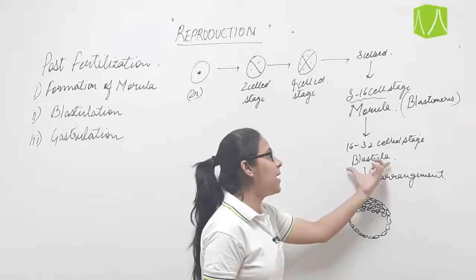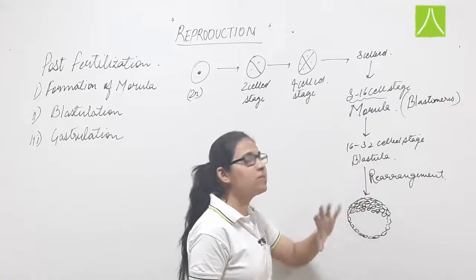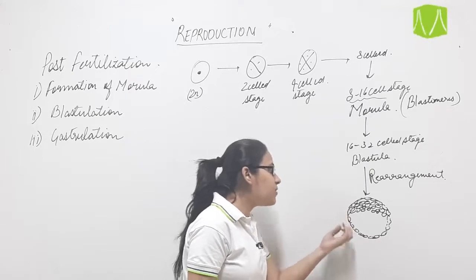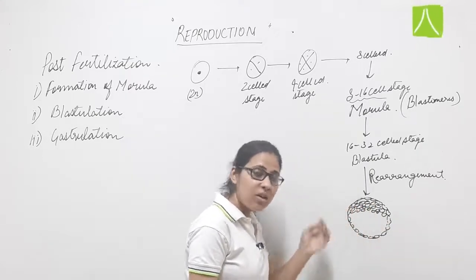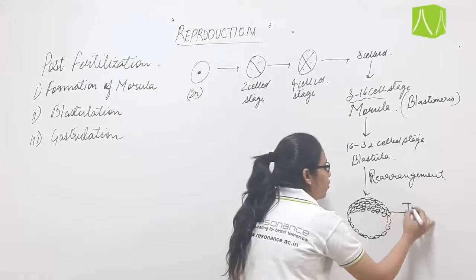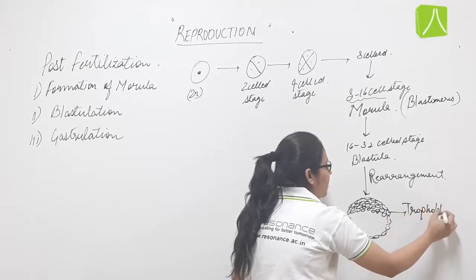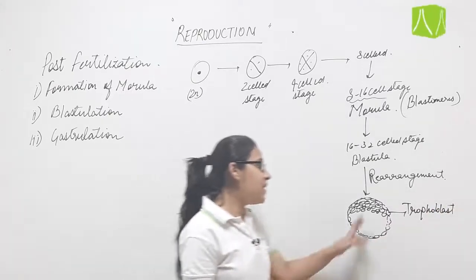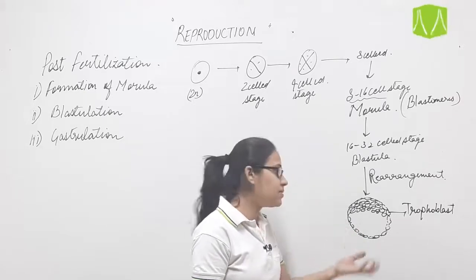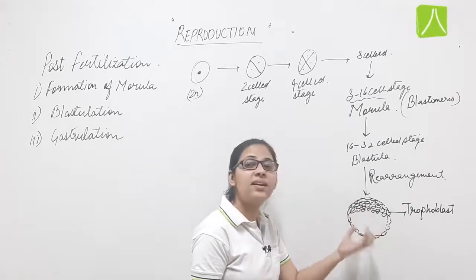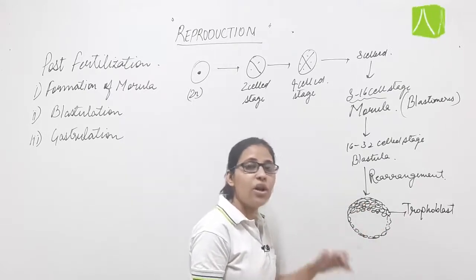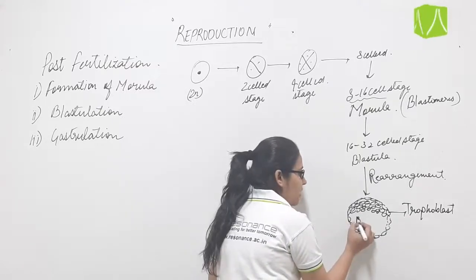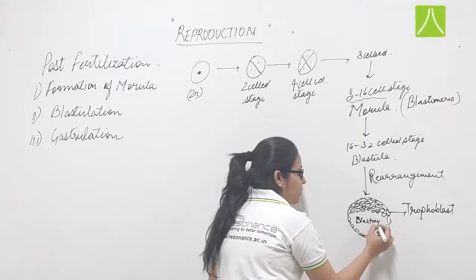Now this blastula, which has 16 to 32 cells or blastomeres in it, will rearrange itself in such a way that small cells will arrange themselves in the peripheral region and form the layer called trophoblast. And the larger cells will occupy the central space and shift towards the corner in order to form a fluid filled cavity, which is known as blastocele.